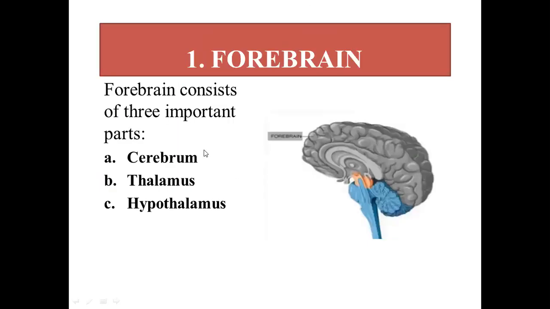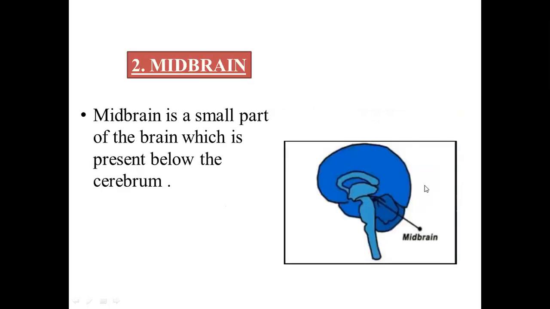Now, forebrain consists of three important parts: the cerebrum, thalamus, and hypothalamus. Cerebrum, we have talked about it, is the largest and topmost portion. Then comes the thalamus present below cerebrum, and then comes hypothalamus present below the thalamus. And this is actually the forebrain having all three parts. Okay, then there was midbrain, the small part as compared to the other two parts of brain, and location wise it is actually located below cerebrum.